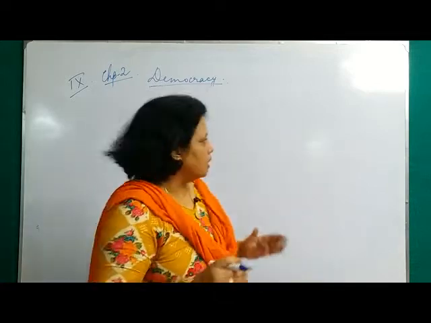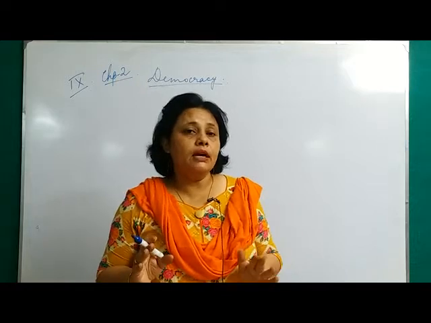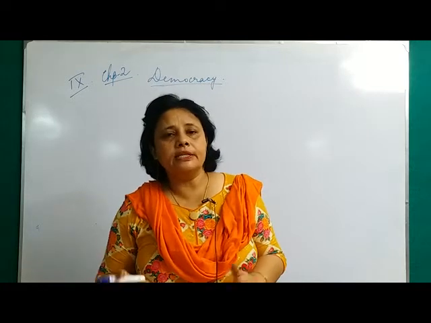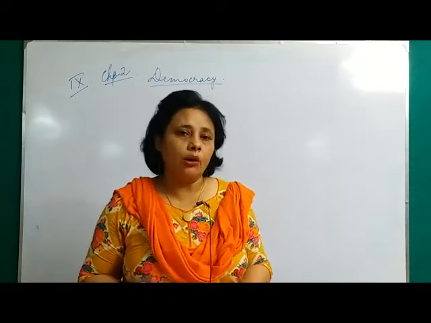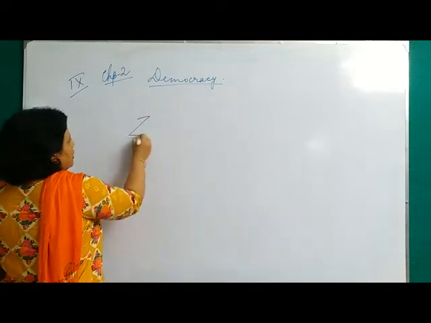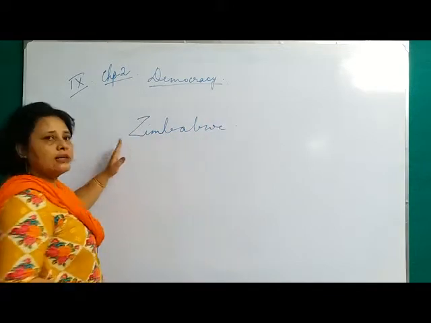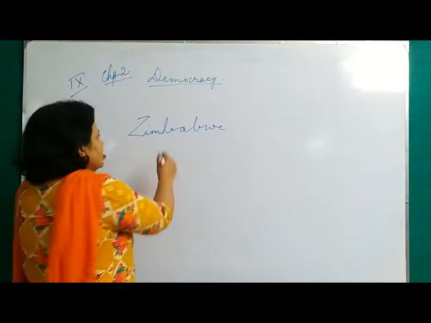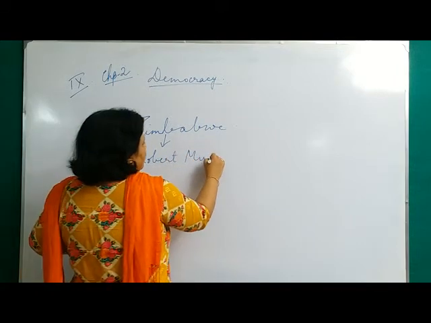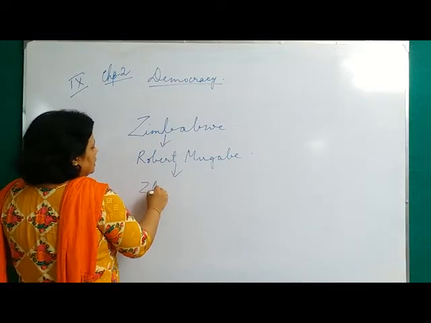Now, in this chapter, I'll give you some examples to show that some countries of the world are democratic in nature because they have elections and things like that, but they are not thoroughly democratic. One of them is Zimbabwe. We are talking about Zimbabwe. Zimbabwe is a country, and it had its first president, Robert Mugabe. Robert Mugabe comes from the party ZANU-PF.